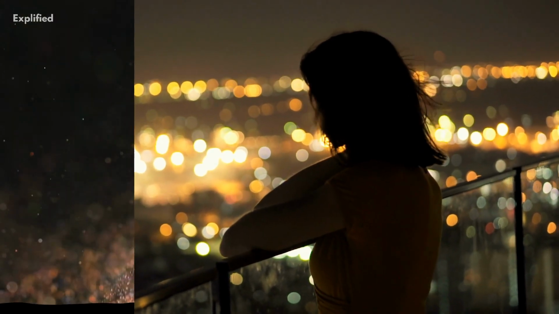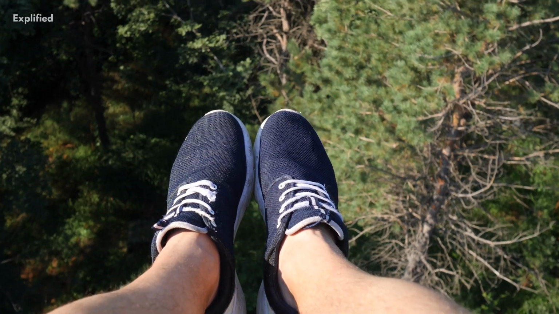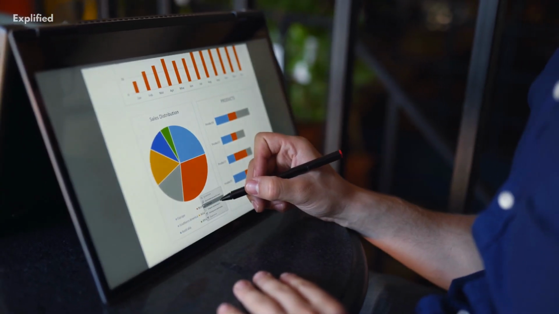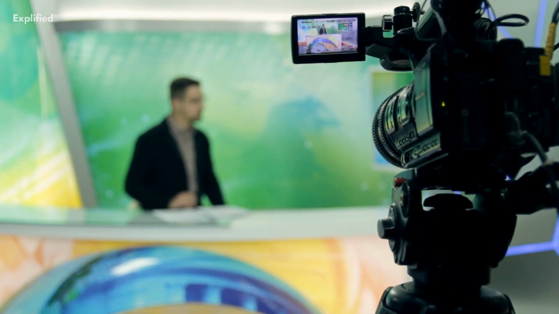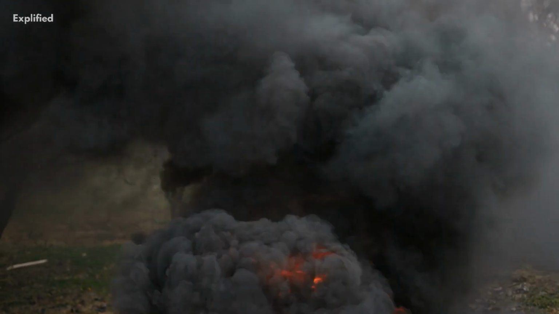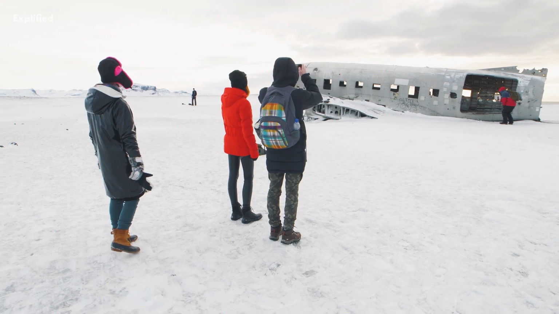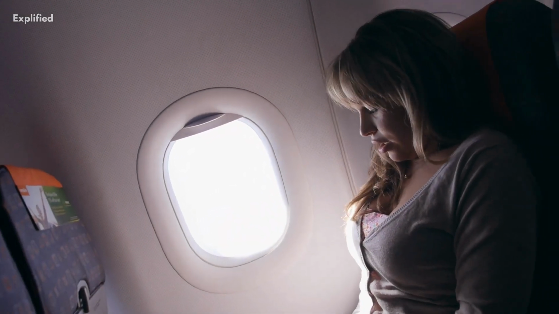One example of availability bias is the fear of flying. Many people are afraid of flying, even though statistically it is much safer than driving. This fear is often fueled by media coverage of airplane crashes, which are highly publicized and emotionally charged, making them more memorable and easier to recall. As a result, people may overestimate the likelihood of a plane crash and avoid flying, even though it is a safer mode of transportation.